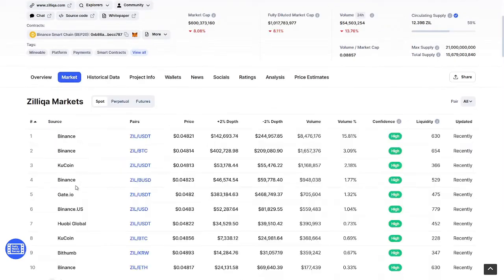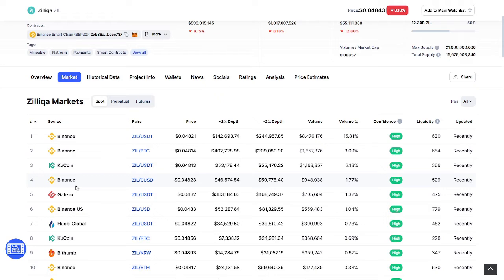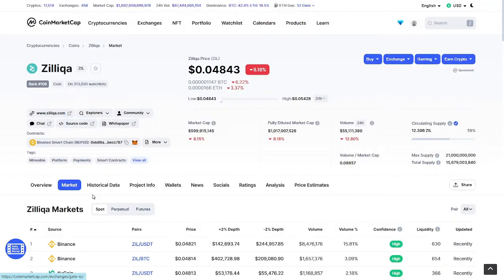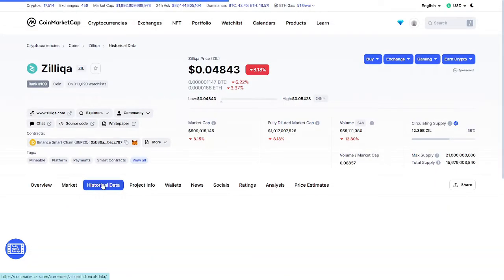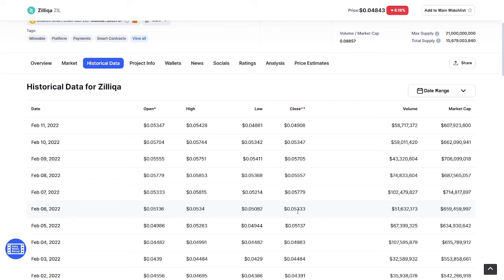So here you can see 15% volume from Binance and 3% volume from Binance again. On Binance the volume is good, confidence is high, but still the coin is at the lowest ranges, and we definitely have to check out historical data for this. If we check out historical data, there is a literally high market capital downfall, a $50 million downfall.